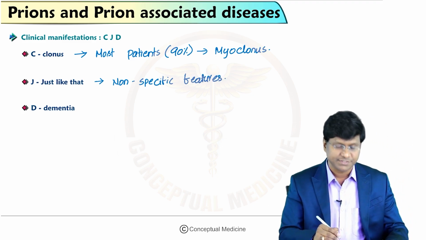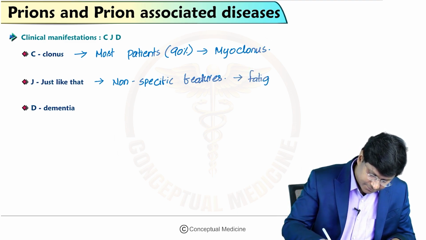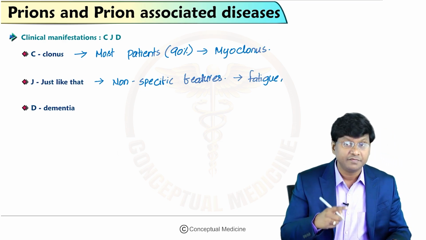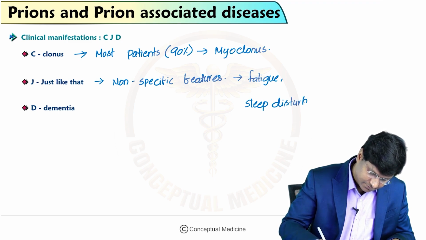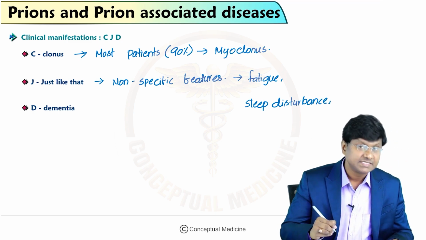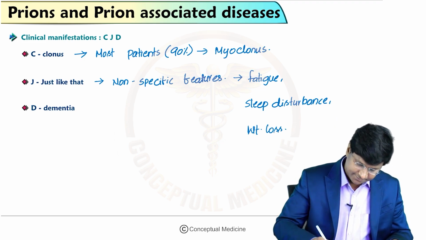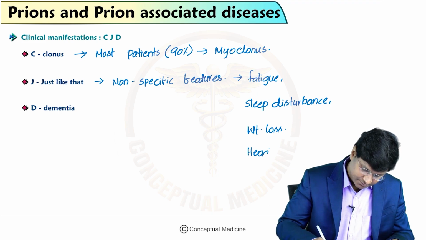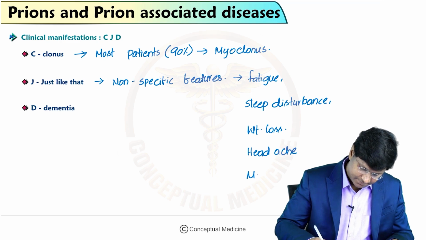Right, non-specific features. And what will be those non-specific features? That includes fatigue, sleep disturbance, weight loss, then headache, and malaise.